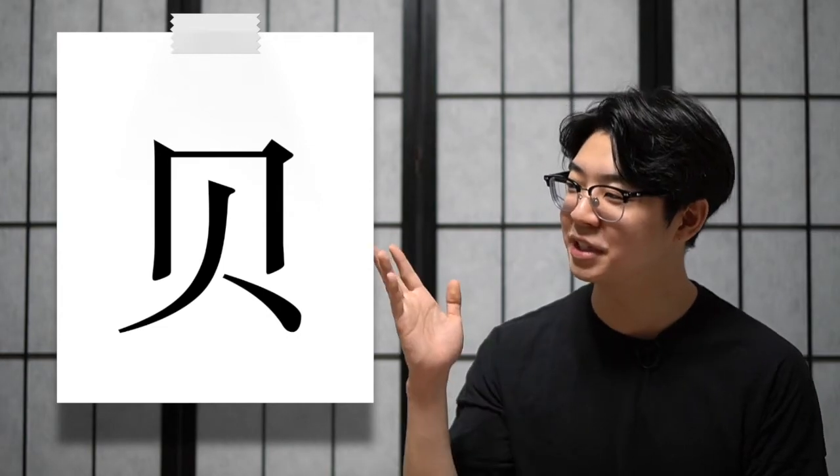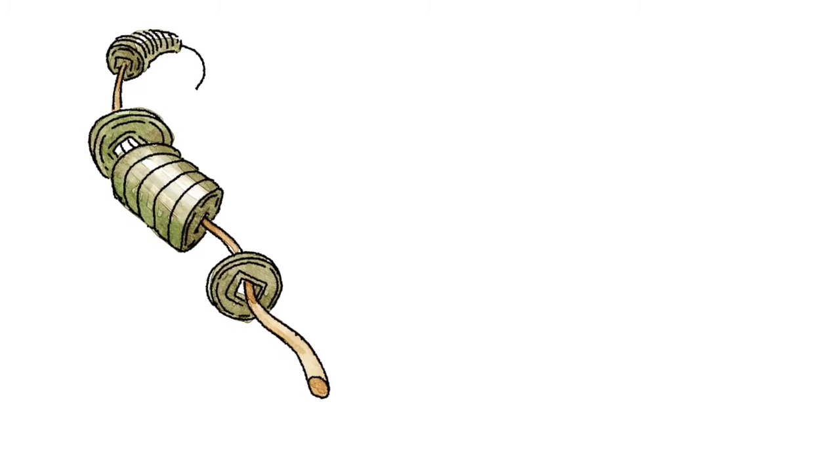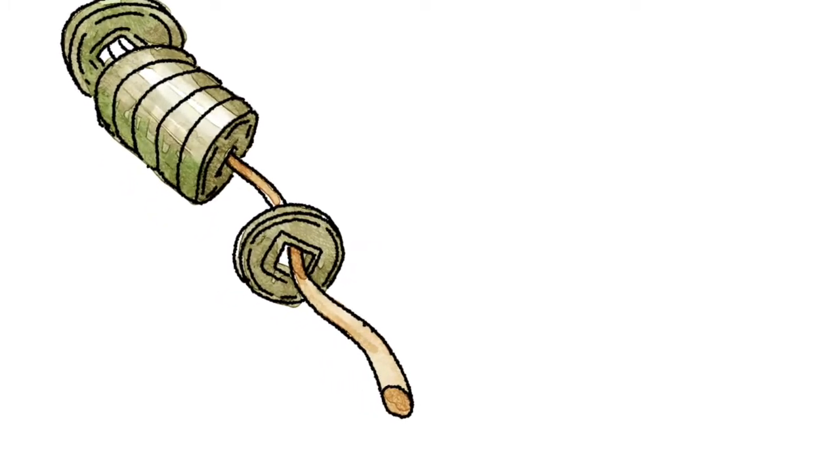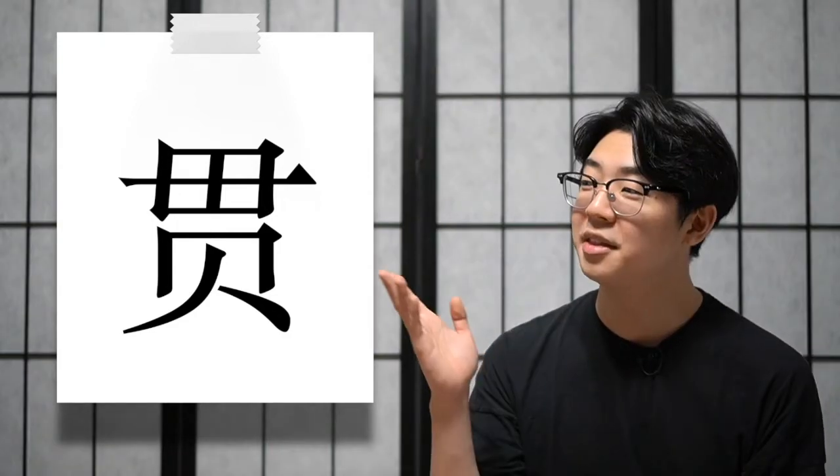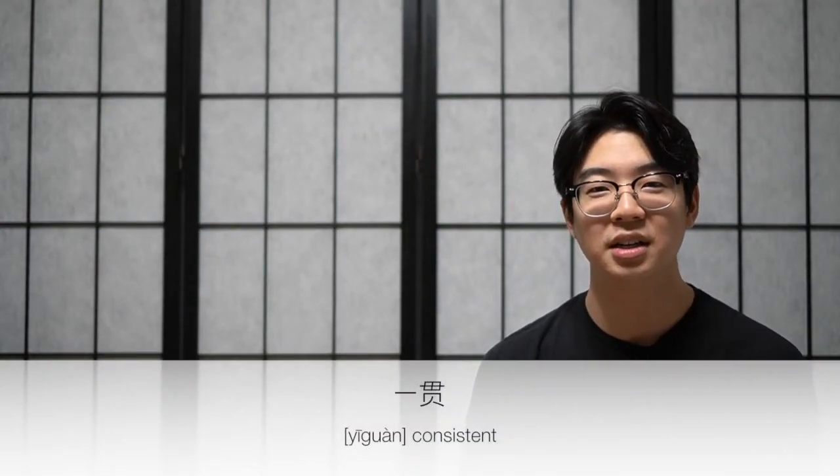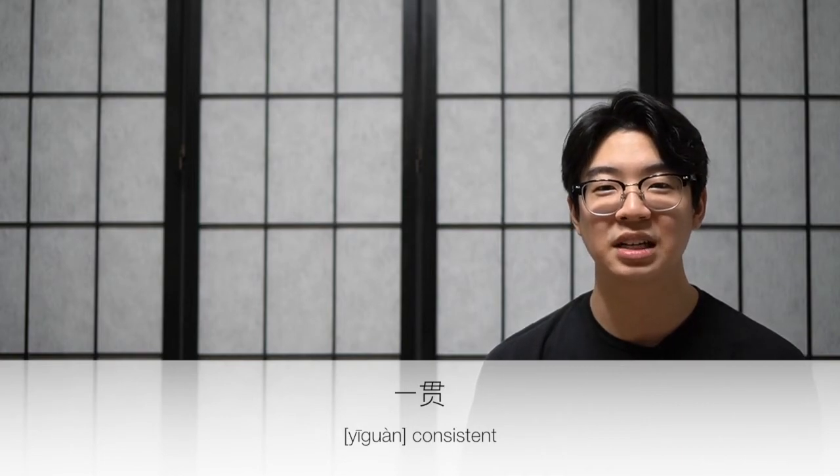Now let's add a different character on top. The character on top signifies a bundle of coins made by passing a piece of thread through the holes. Qin Shi Huang of the Qin dynasty, the man who unified mainland China for the first time and created the Great Wall, also created metal coins with holes in them, which became the standard form of Chinese currency. This character means pass through. It is used in this word, guàn, which means consistent. Here's the last character.